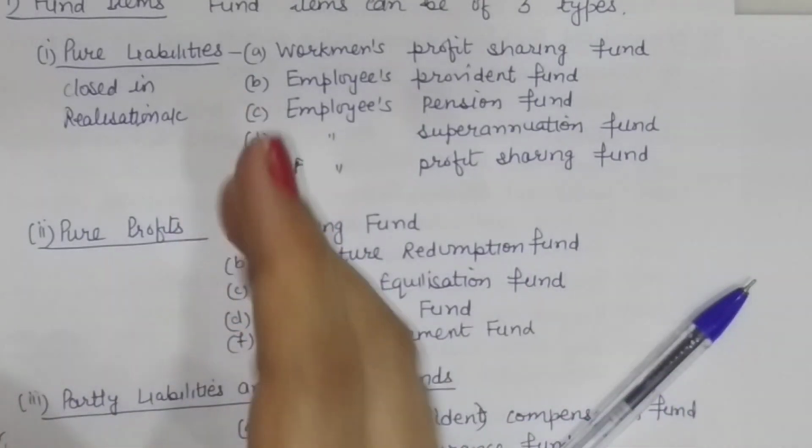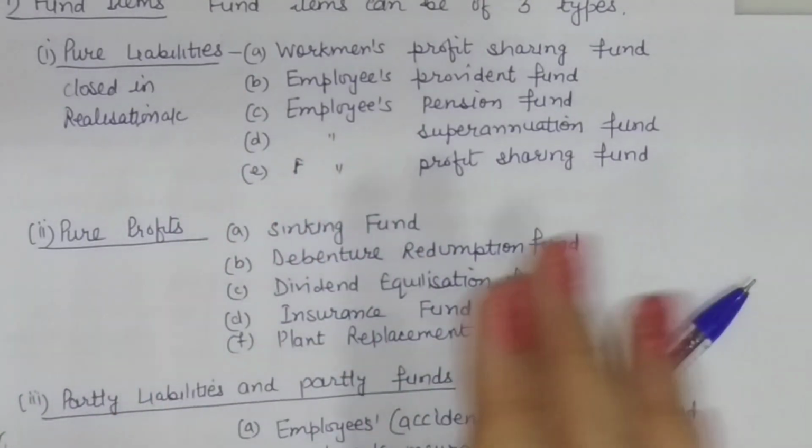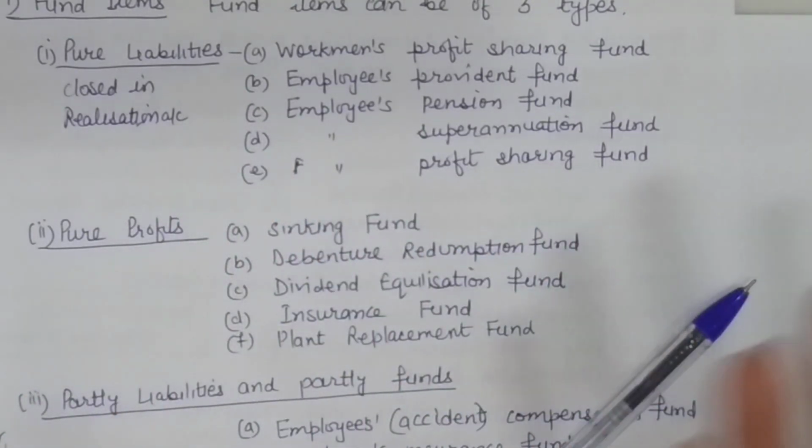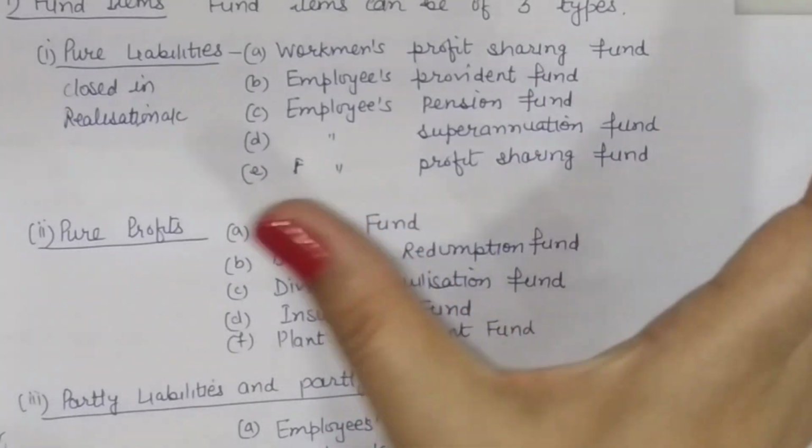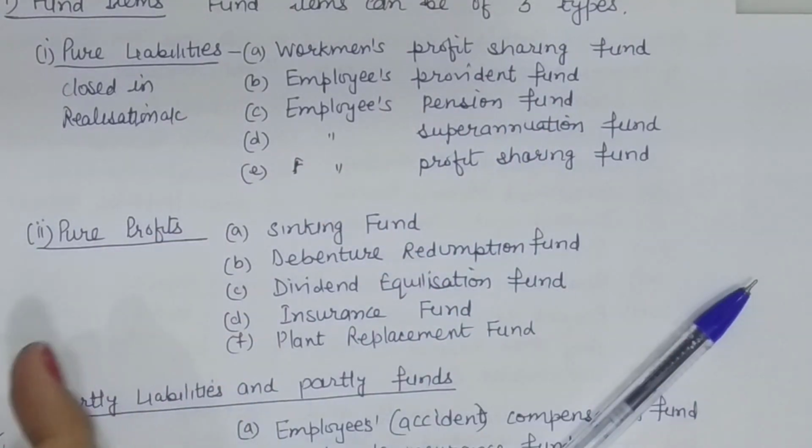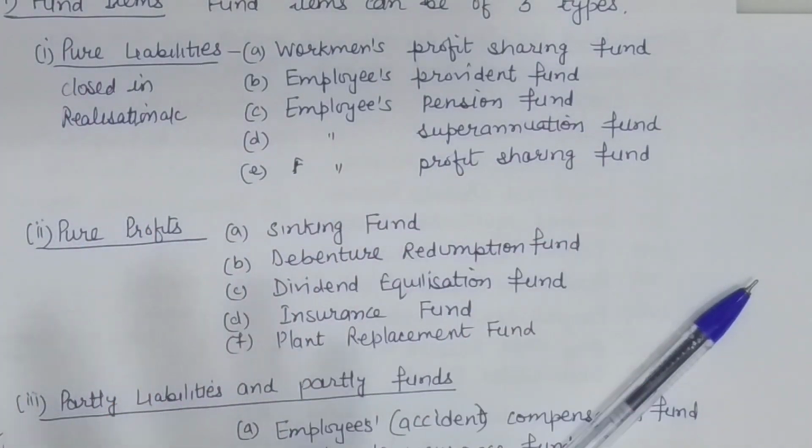Like when you have debentures of say 10 lakh rupees and after 5 years you are to redeem them, you need funds at that time. So you start putting some amount in some investment, and that much portion of profit is also kept aside in the debenture redemption fund.